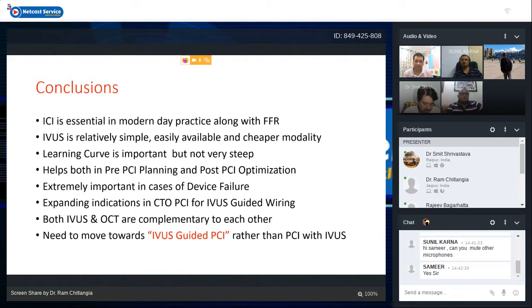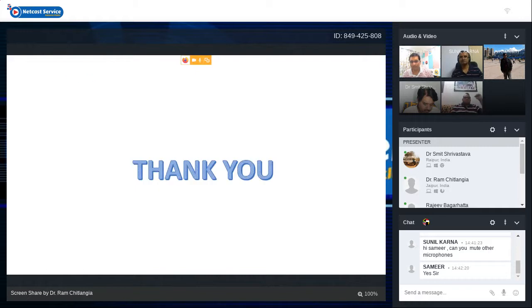So we should start PCI with IVUS and then do the pre-procedural evaluation, intra-procedural evaluation, and post-stenting evaluation to complete the IVUS imaging, rather than just putting an IVUS catheter at the end of stent implantation, seeing that everything is okay and coming out. So you should plan with IVUS and end with IVUS rather than do IVUS at the end. That is my talk regarding intracoronary imaging.